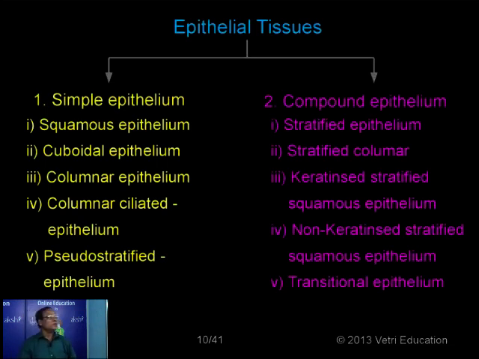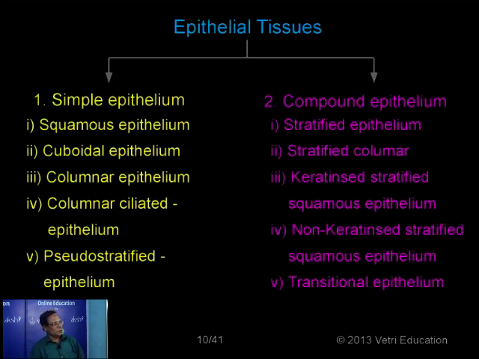Then if the epithelial tissue is made up of more than one layer of cells, it is called a compound epithelium. Compound epithelium made up of squamous epithelial cells arranged in many layers is called stratified squamous epithelium.